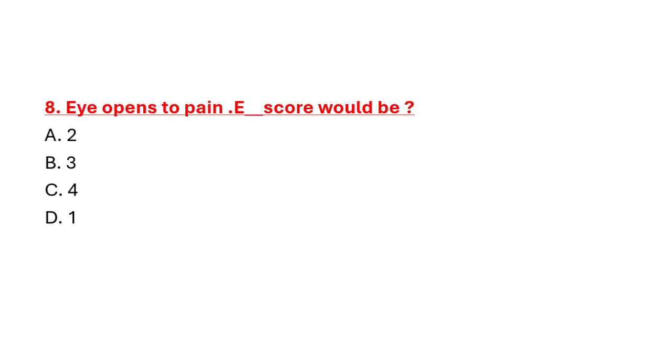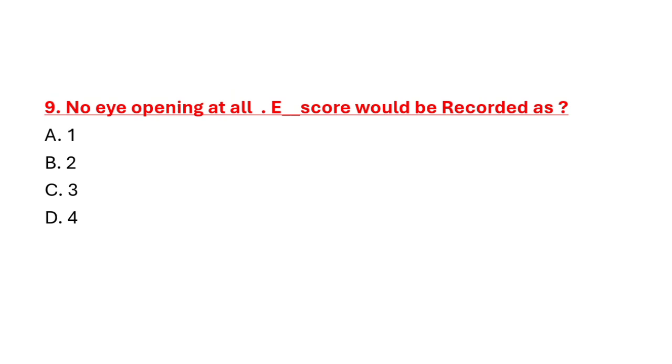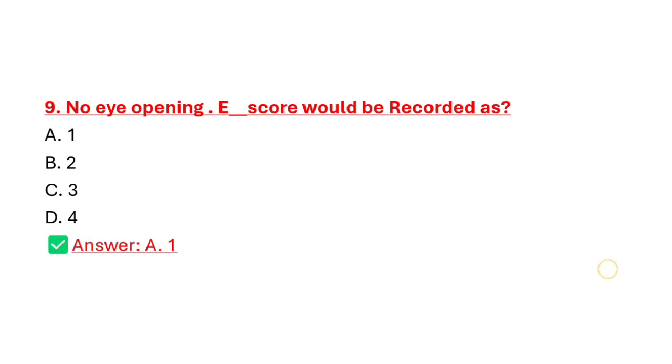Question number 8, eye opens to pain. E score would be option A 2, option B 3, option C 4, option D 1. Correct answer is option A 2. Question number 9, no eye opening at all. E score would be recorded as option A 1, option B 2, option C 3, option D 4. Correct answer is option A 1.